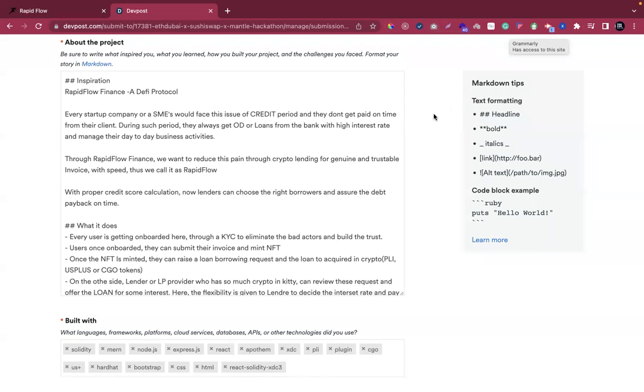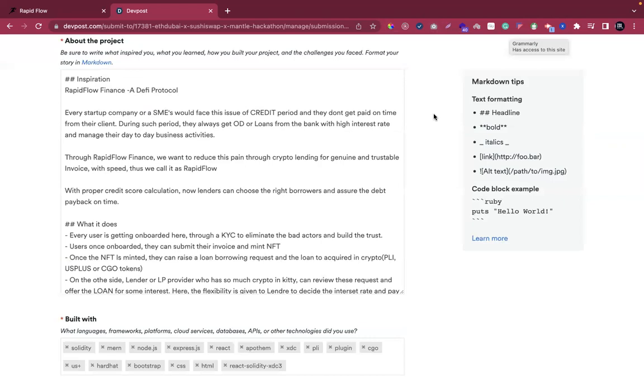For this dev post ETH Dubai Hackathon, we have come up with a new idea, a DeFi protocol which will help every startup company or SME that is facing the credit period issue. Most often they don't get paid on time from their client, right? During such a period, what they always do is go for an OD or loans from the bank at a high interest rate and manage the day-to-day business activities.